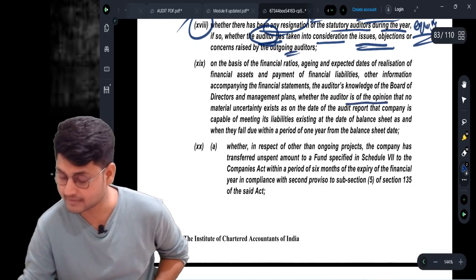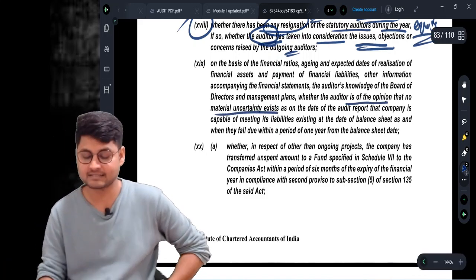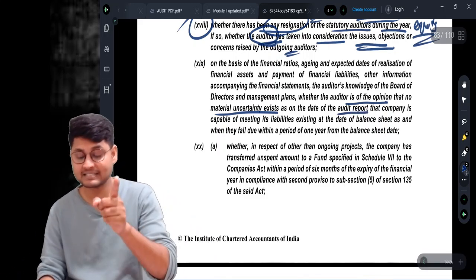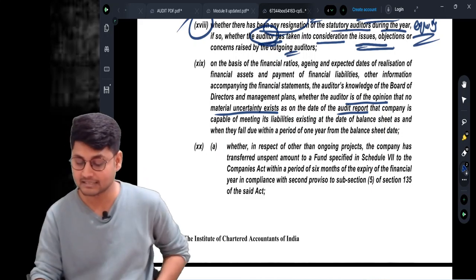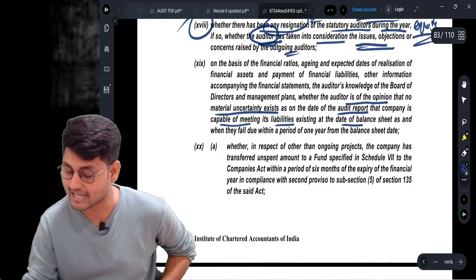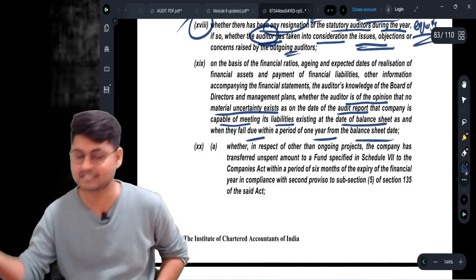The auditor needs to report whether in his opinion no material uncertainty is in existence as on the date of the auditor's report, not the balance sheet date, that the company is capable of meeting its liabilities existing at the balance sheet date as and when they fall due within a period of 1 year from the balance sheet date.